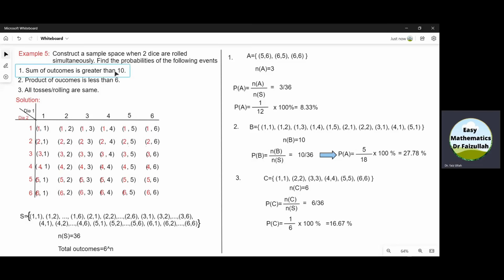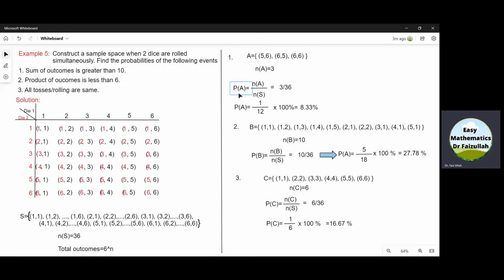And now let us find the probability of the first event, which says the sum of outcomes is greater than 10. We denote that event by A. And now from these outcomes, we pick only those whose sum is greater than 10. So one is (5, 6). If we add 5 with 6, the sum is 11, which is greater than 10. So we write it here. The other one is (6, 5). We write it here. And the last one is (6, 6). We write it here. N of A is equal to 3.